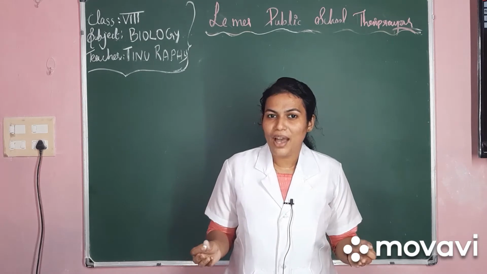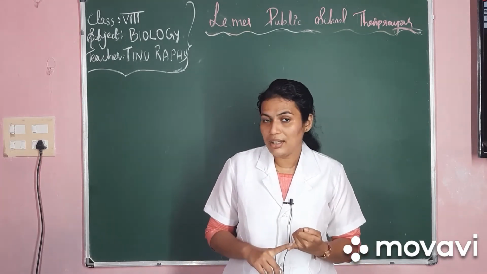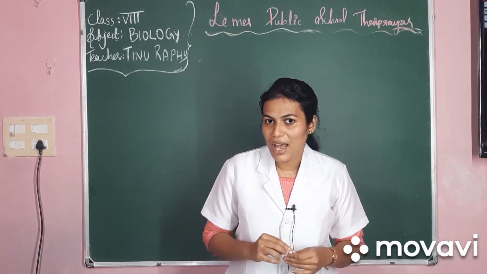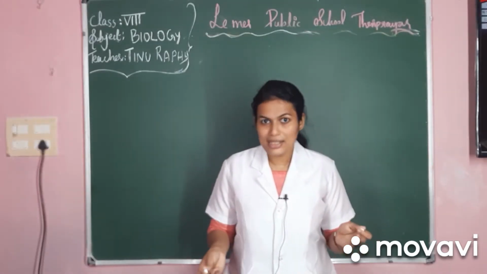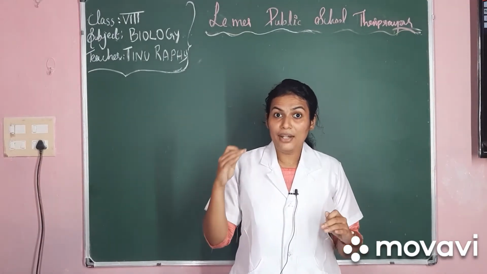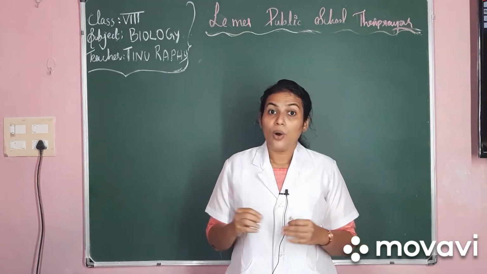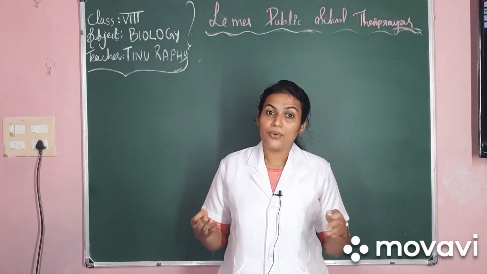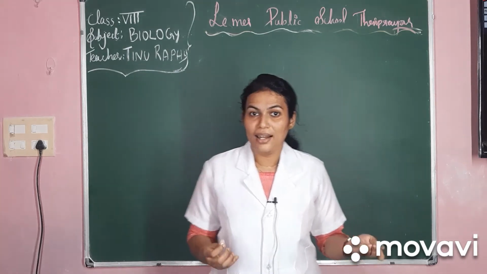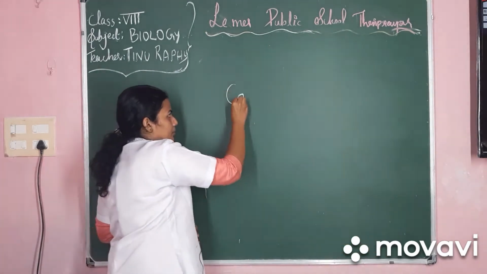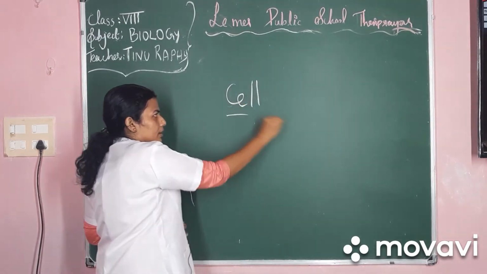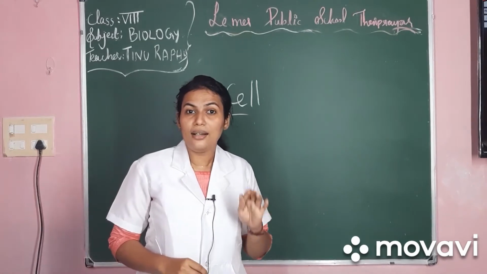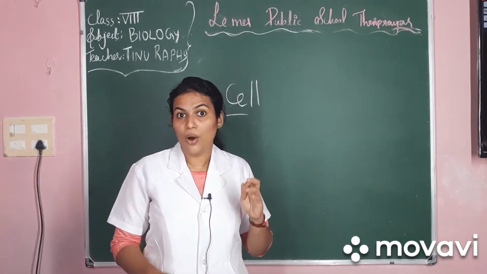Now, how many of you have seen the construction of a building or a house? Yes, a few of you may have seen. And there you may have noticed the buildings are made of building blocks or bricks. Likewise, all living organisms are made up of a unit called a cell. So what is a cell? A cell is a single basic unit of a living organism.